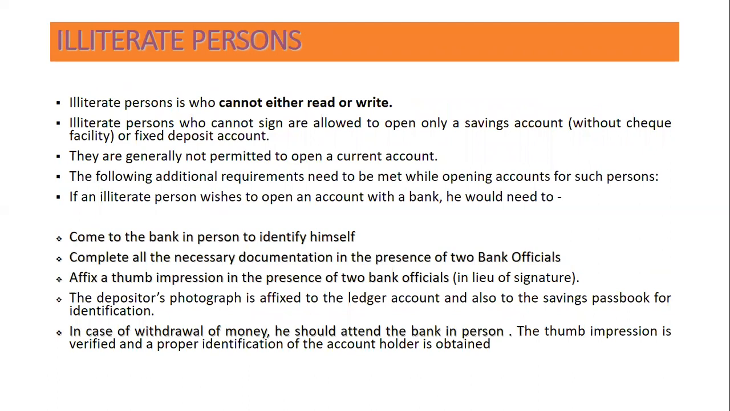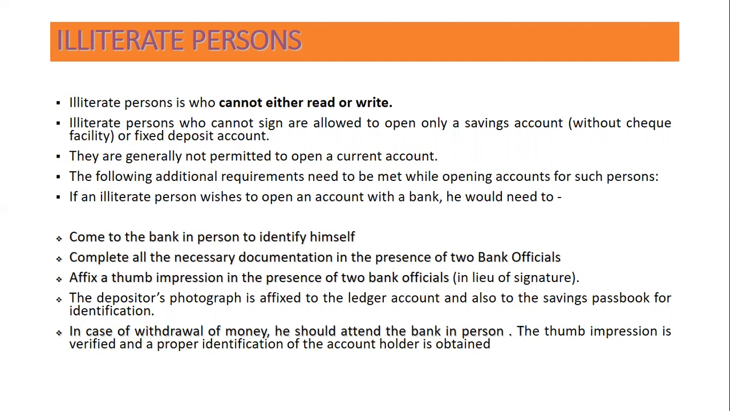Another type of person is the illiterate person, a person who can neither read nor write, but he can have an account in the bank with certain conditions. Illiterate persons who cannot sign are allowed to open only a savings account without cheque facility. Note that in an illiterate person's account, cheque book facility is not allowed, or a fixed deposit account. Fixed deposit account भी नहीं है. They are generally not permitted to open a current account. Current account open नहीं होता है.